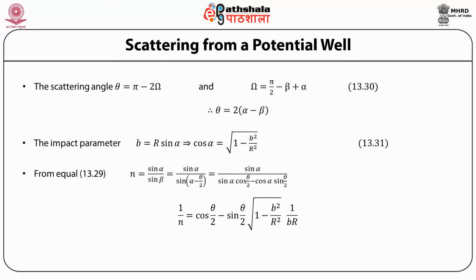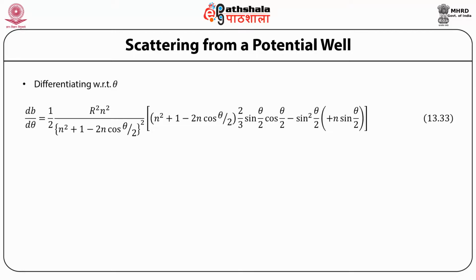This equation can be solved for b, and we get b square is equal to R square n square sin square theta by 2 divided by n square plus 1 minus 2n cosine theta by 2.